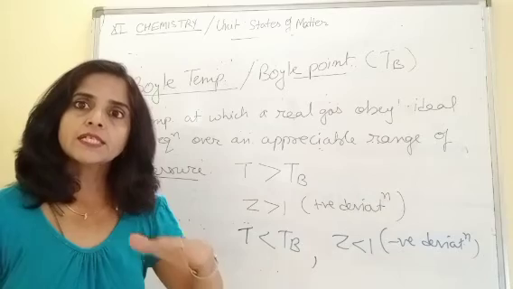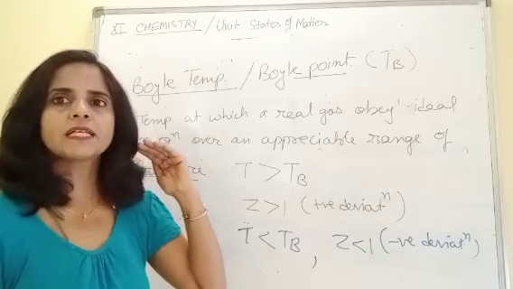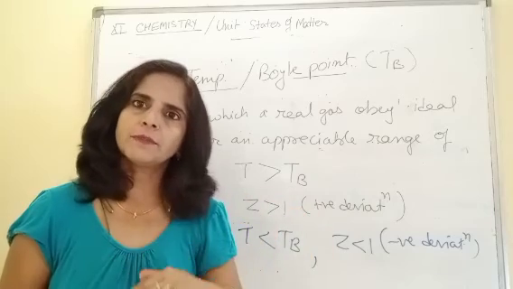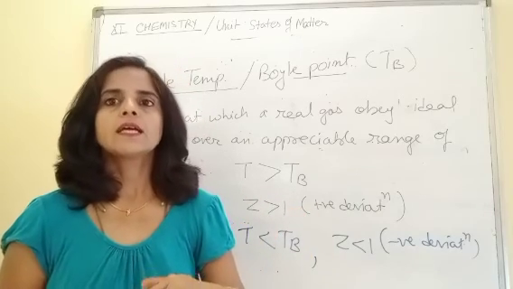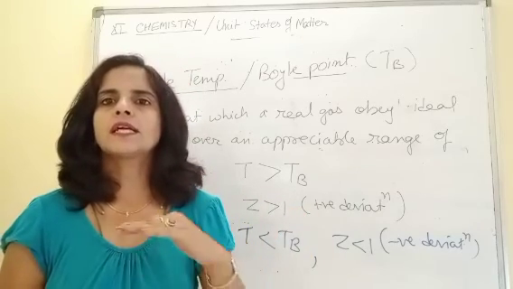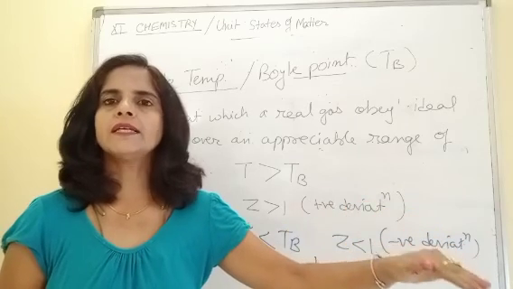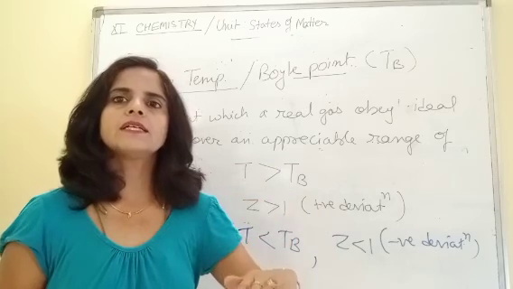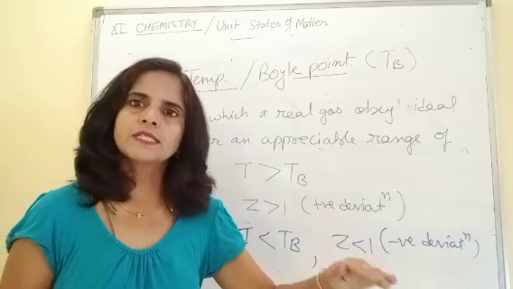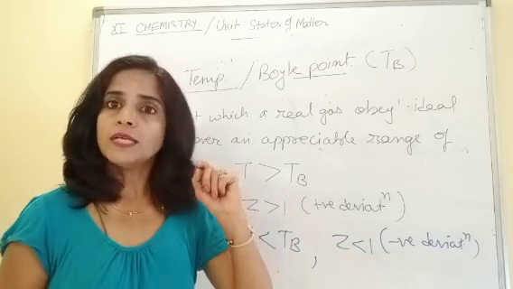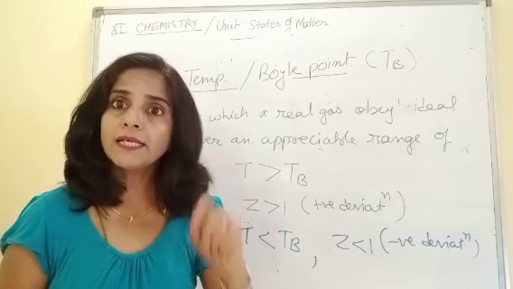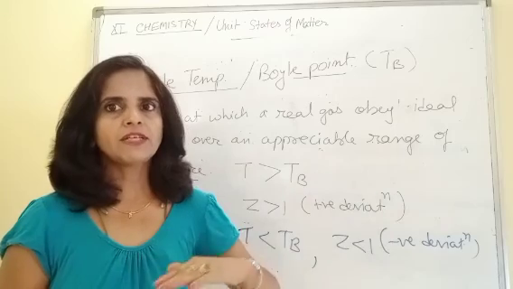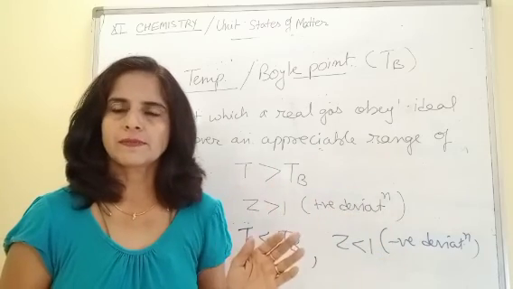But no deviation means there is a perfect balance between attractive and repulsive interactions. At that stage, a gas starts behaving like an ideal gas. And that temperature is termed as Boyle's temperature. And Boyle's temperature depends on the nature of gas. It is different for different gases.